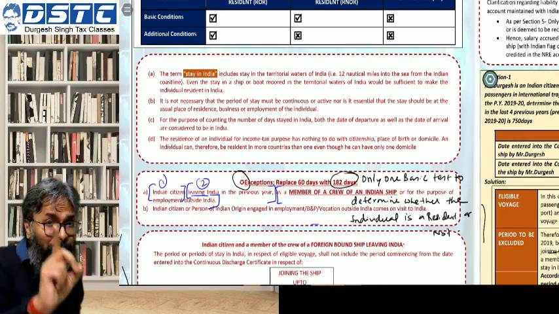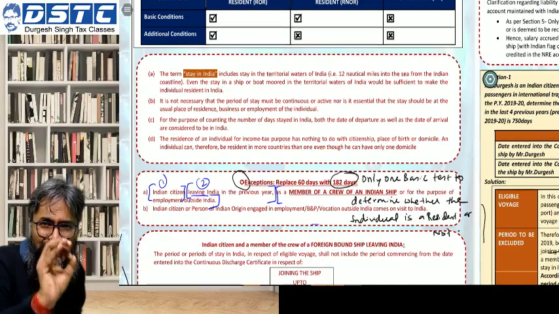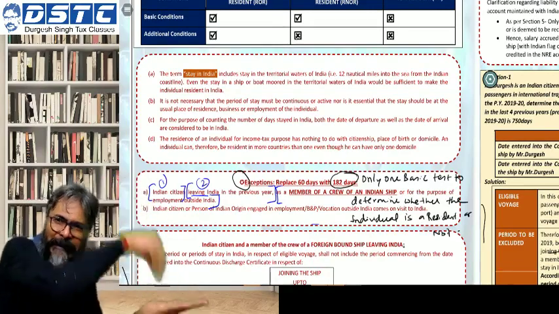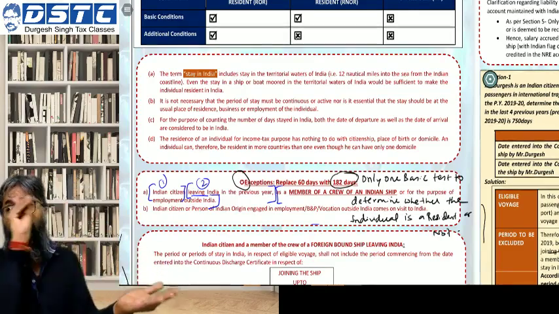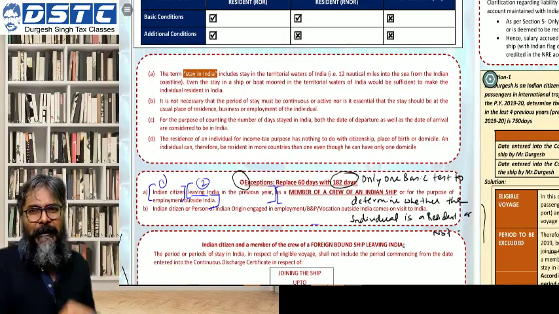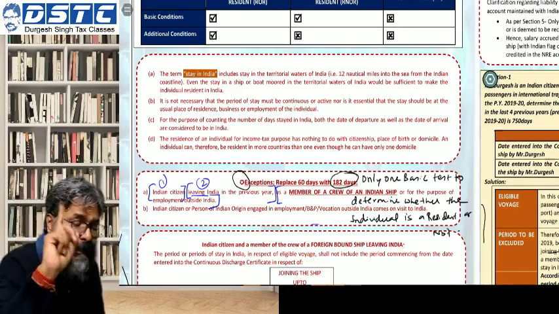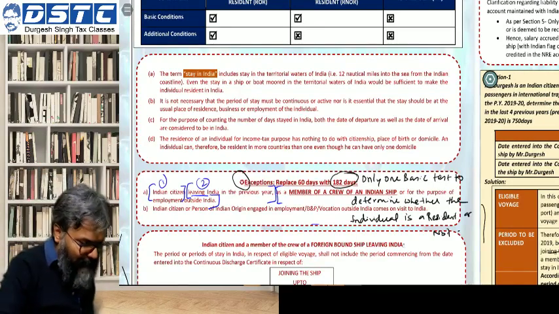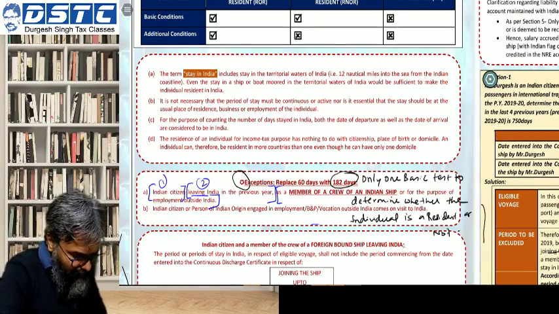Be careful again, please don't make this mistake, students. This is where you are making the mistake. Remittance, again I'm telling you, means first you receive in the foreign country, then you transfer that amount to India. Once you have received it, then you transfer it. That is remittance. But directly crediting the amount to an Indian bank account is not a remittance, that is a first-time receipt. So be very careful, students. You should not make a mistake in this case.